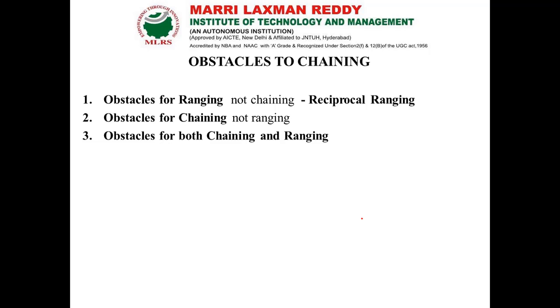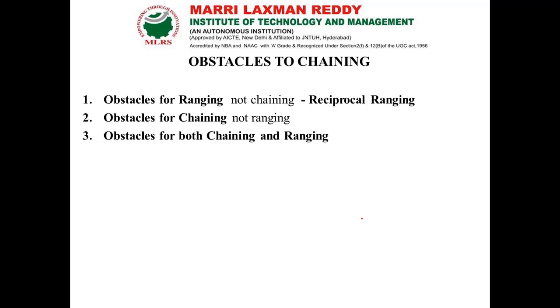In between these two points, if we are having any lake or pond, river, any water bodies, okay now, we can have our ranging process, but we cannot do our chaining process, since the water is in between, so we are not able to do our chaining process. So these things come under obstacles for chaining but not for ranging.